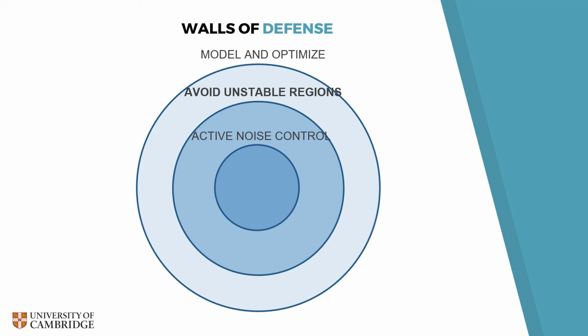This means that we operate the engine such that we avoid conditions under which thermoacoustic instabilities are known to be triggered. If even this proves impossible and we are forced to operate the engine under conditions which are known to be unstable, we retreat to the final wall, active control. This involves adding just the right kind of external pressure oscillations, using secondary controllable acoustic sources to exactly counteract any budding thermoacoustic instability with destructive interference. In this study, however, we are primarily concerned with the second wall of defense, that is, avoiding instabilities during operation.